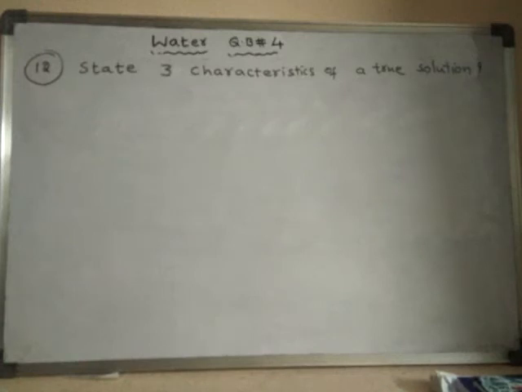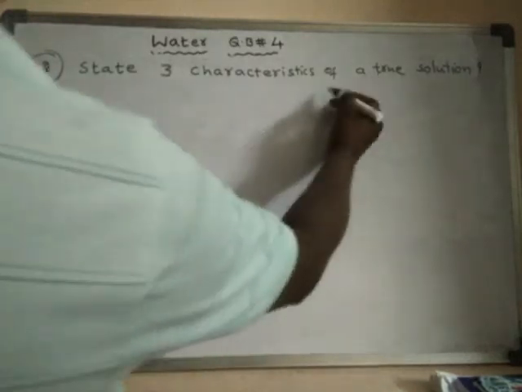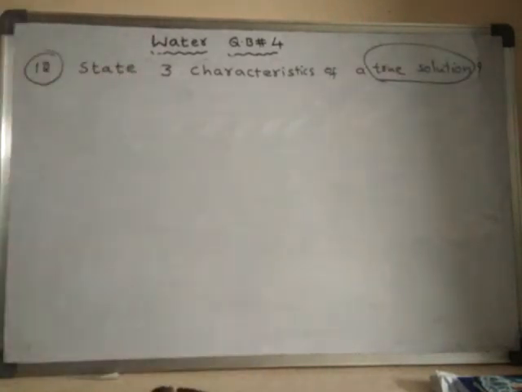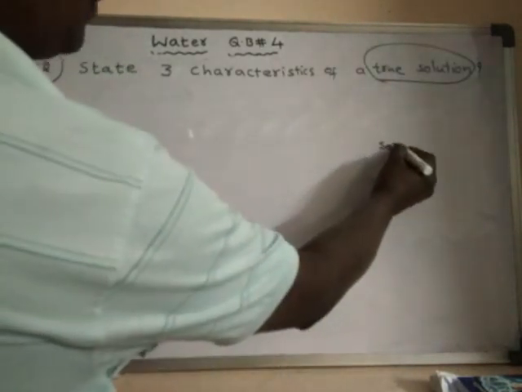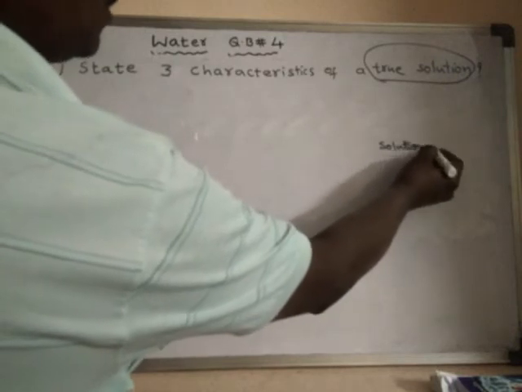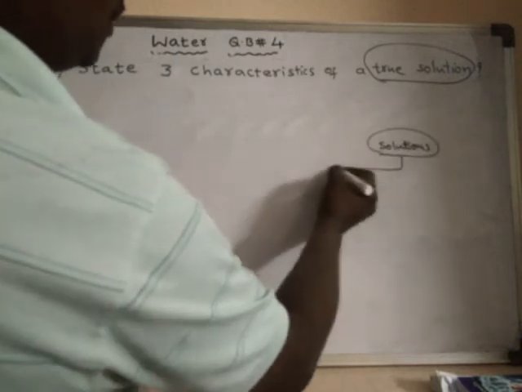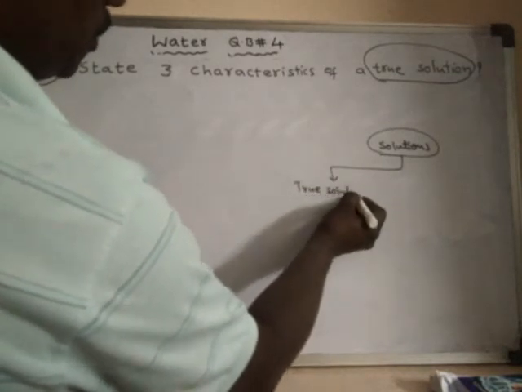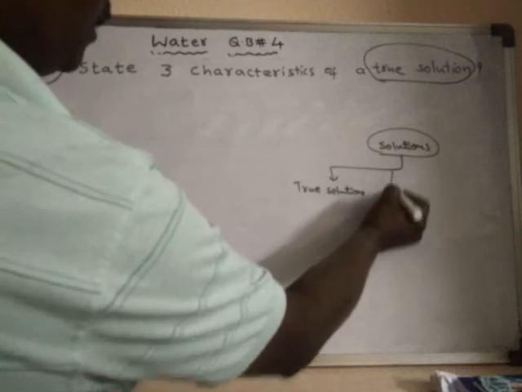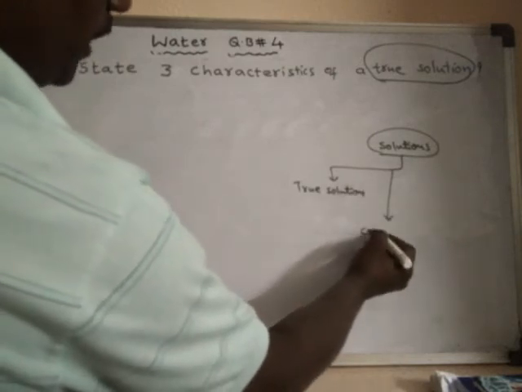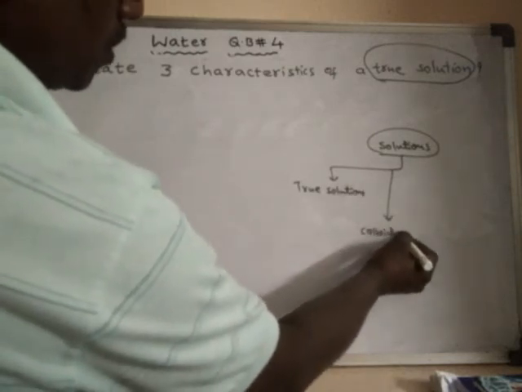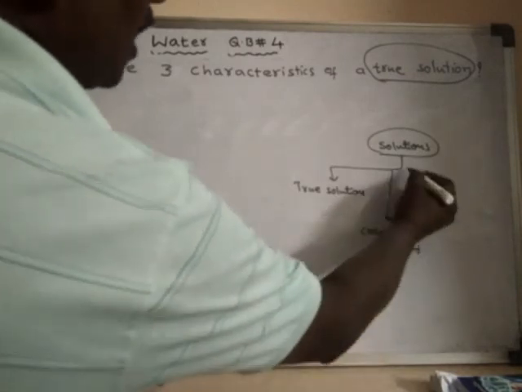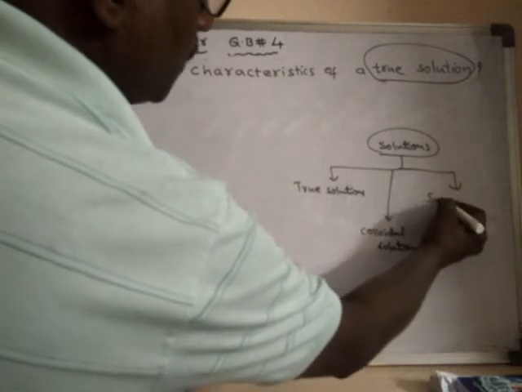For this we need some additional basic information. Solutions can be classified into three types. One is true solutions, another one is colloidal solutions, and the third one is suspensions.